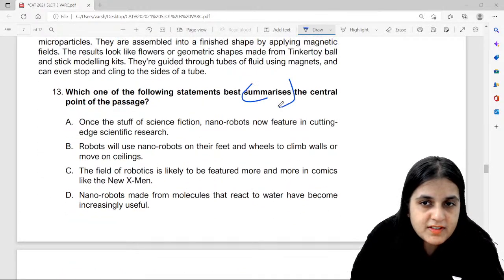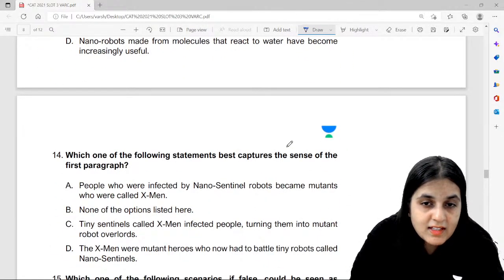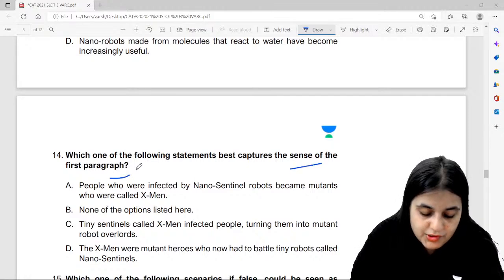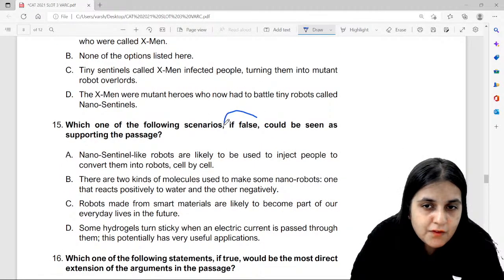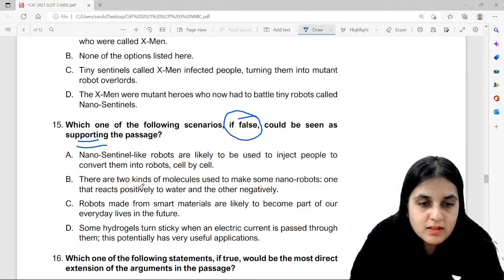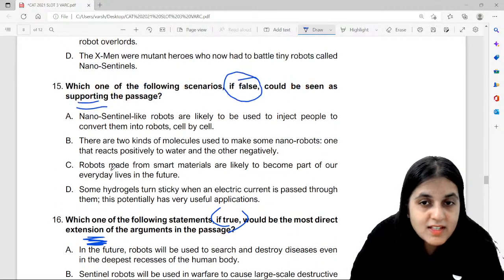Which is the summary of the central idea or the central point of the passage? So Rakshit, your question: sense of the first para. This is a sectional question. After doing the first para, you can come back and answer the question. Which of the following, if false, could be seen as supporting the passage? A type of question that was new for others, not for us, because we've done it many times. Which one of the following statements, if true, would be the most direct extension of the arguments? We did this question today, remember? If you were to add another line to the passage, what would that be? Same question. Come on, guys, it is definitely CR, okay?